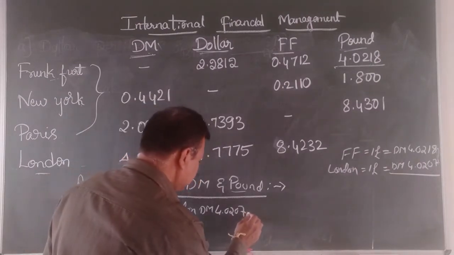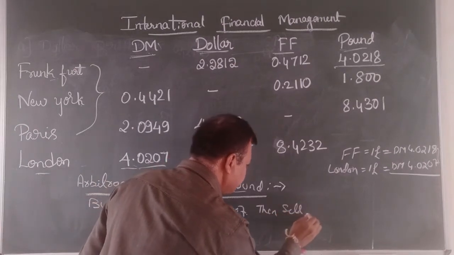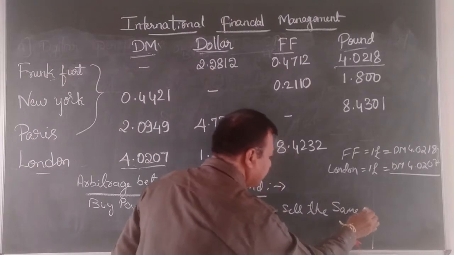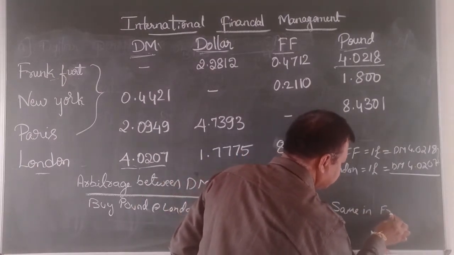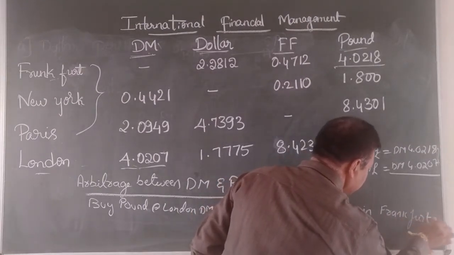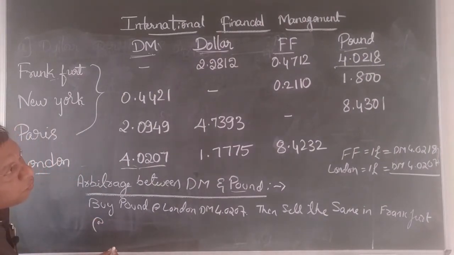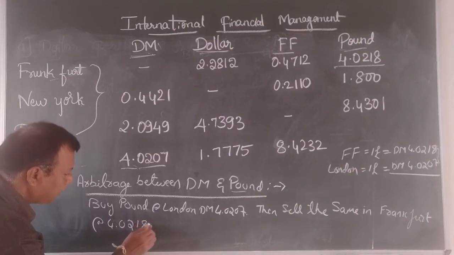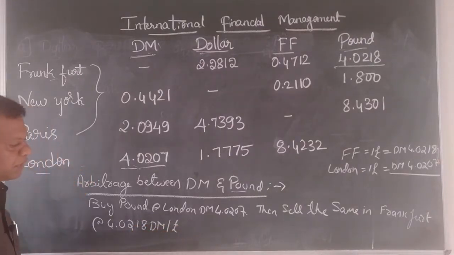Then sell the same pound in Frankfurt at DM 4.0218 per pound.